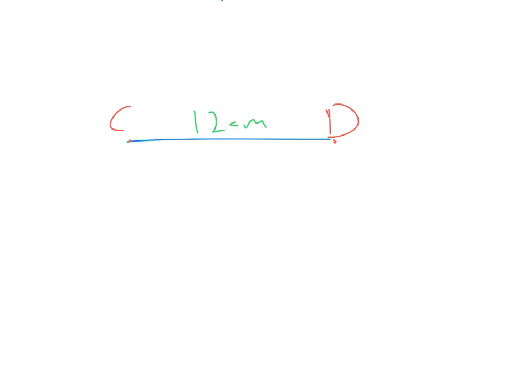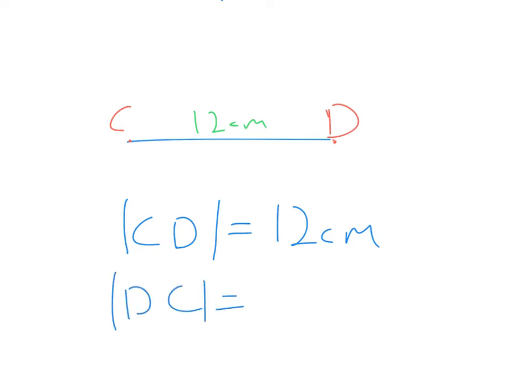Okay, so again, the way we'd write that out is we'd say CD shows the distance between C and D is equal to 12 centimeters. Again, what's really important is having these lines on either side because that just represents the measure of that line segment. Now some of you may have written it DC is equal to 12 centimeters, and that's also perfectly fine because the length from C to D is the same as the length from D to C. Doesn't matter if you go this way or this way, it's still the same length.